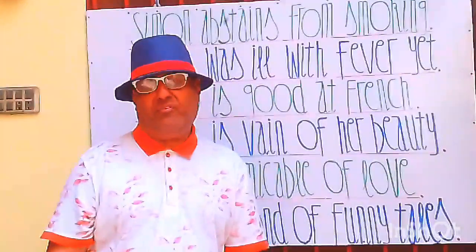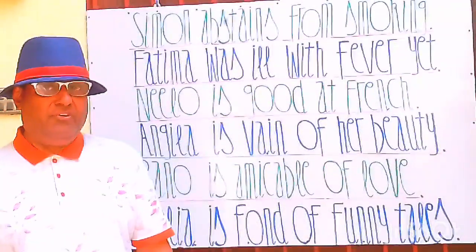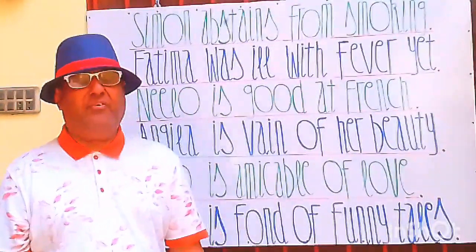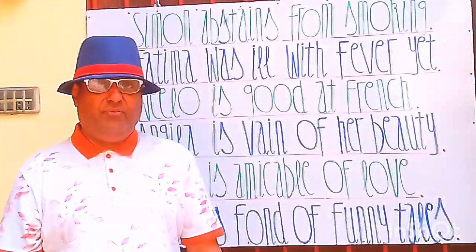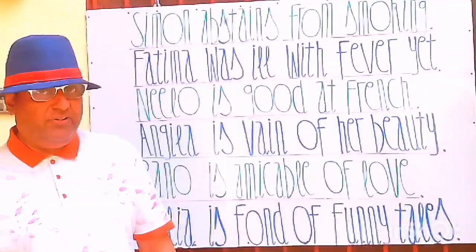Angela is vain of her beauty. Vain of is a beautiful phrasal verb. Let's move to the next statement.